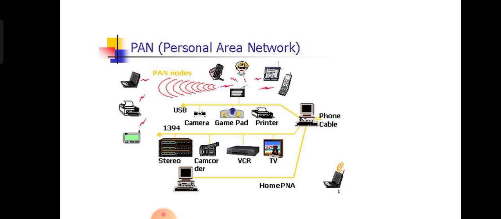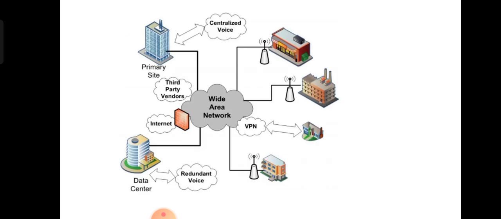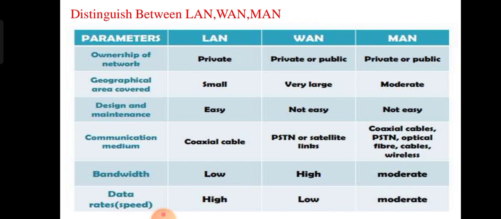In the PAN I already told you, but here we have some different devices, like cameras, stereo, VCR, TV, gamepad, printers and scanners, a lot of mobile phones and personal computers. All those things can use the PAN network. Again, a wide area network is the whole connection, using Wi-Fi, routers and firewalls. That is the example diagram.